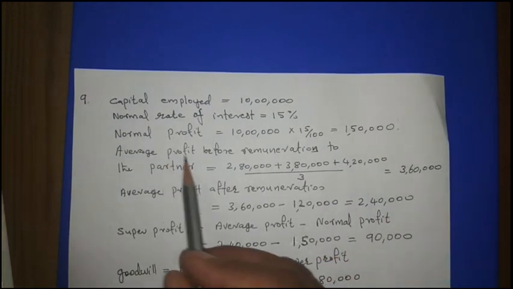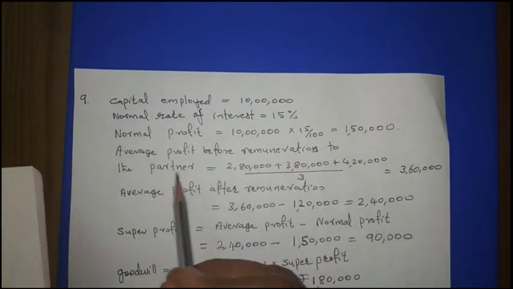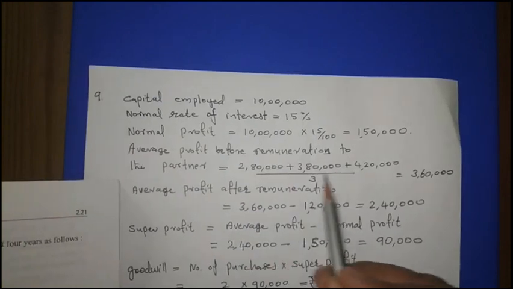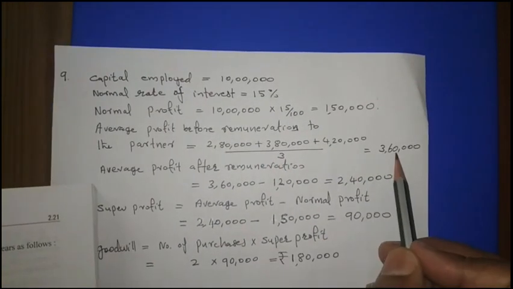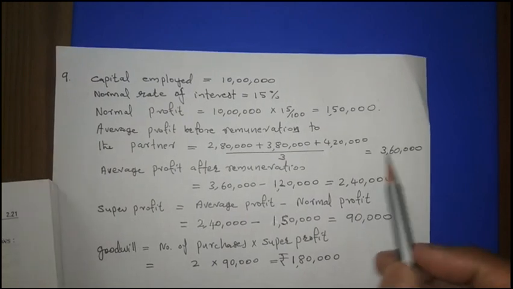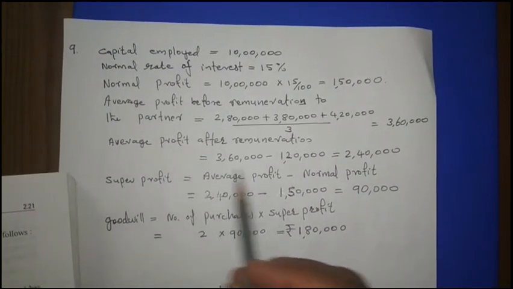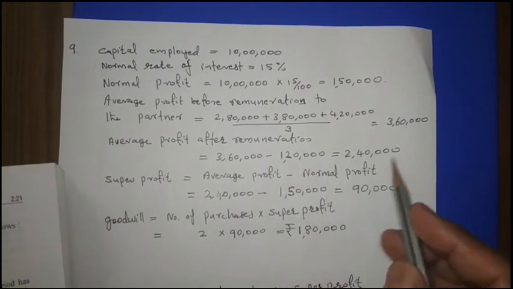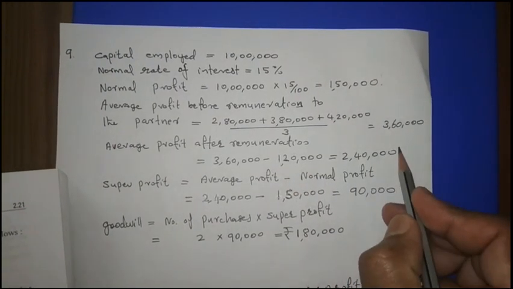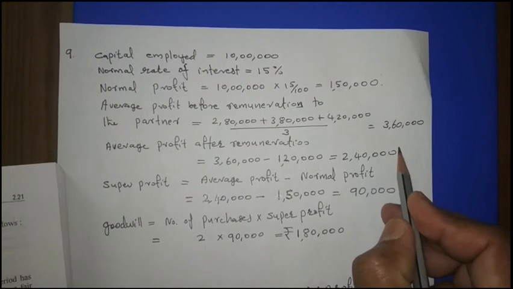Then the average profit before remuneration to the partners: all the amounts we add together and divide by 3. So this is the average profit before remuneration. Then after the remuneration, 1,20,000 is the salary of both the partners, so we get 2,40,000. In this way we can calculate the average profit.